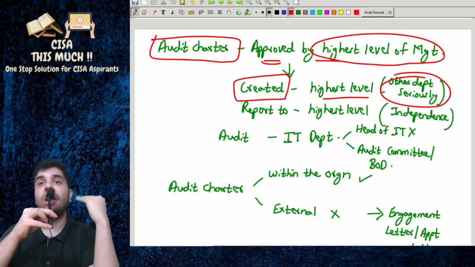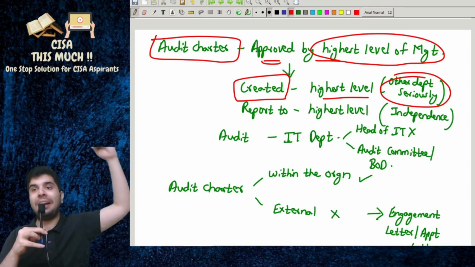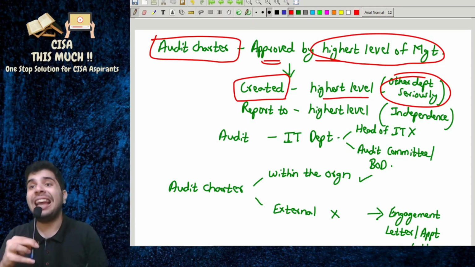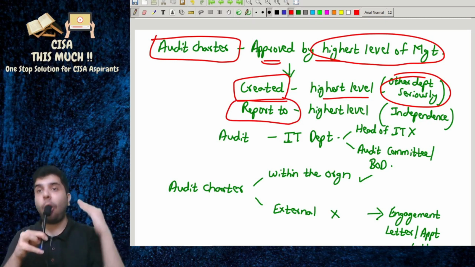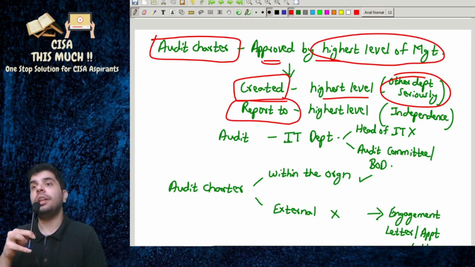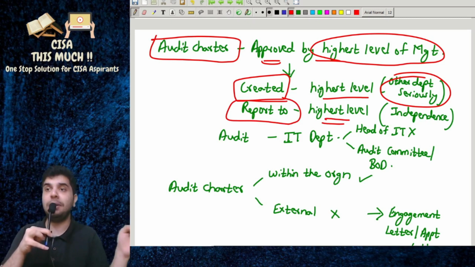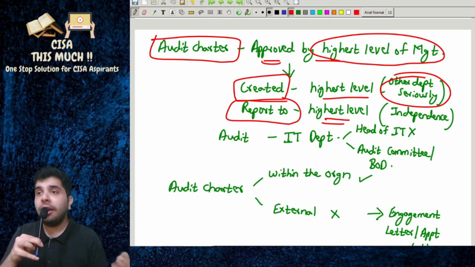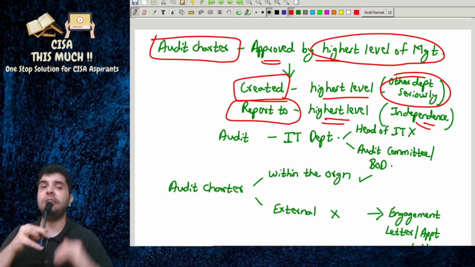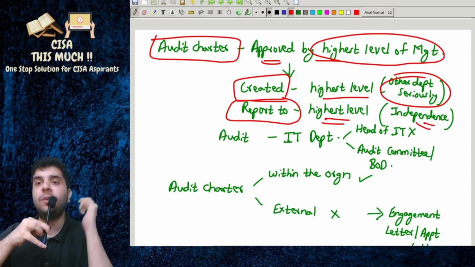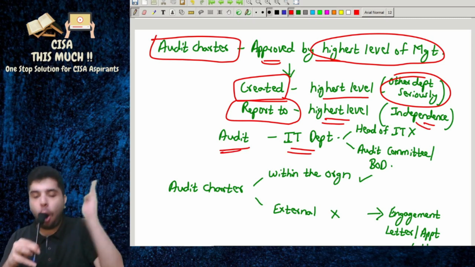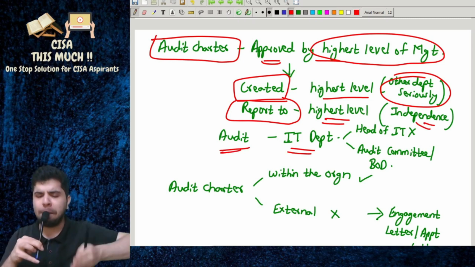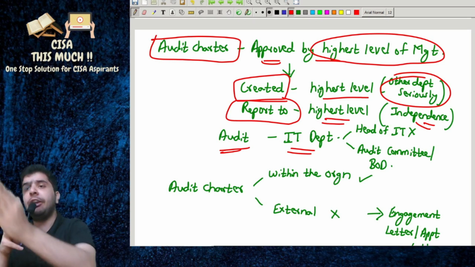So now the audit charter is created by the highest level, and the IS auditor will report to whom? The highest level in the management, the top management. Why? To maintain independence. What does it mean? Let's say, for example, the IS audit department is auditing the IT department.